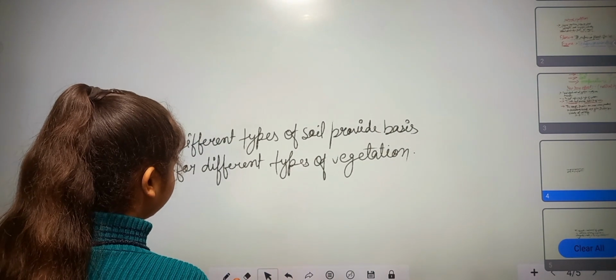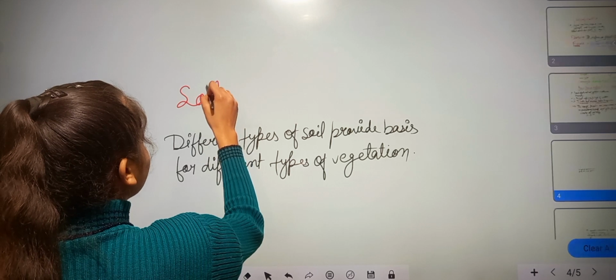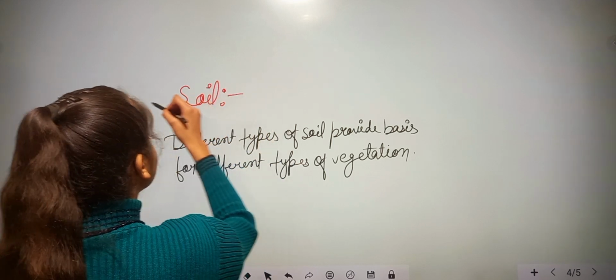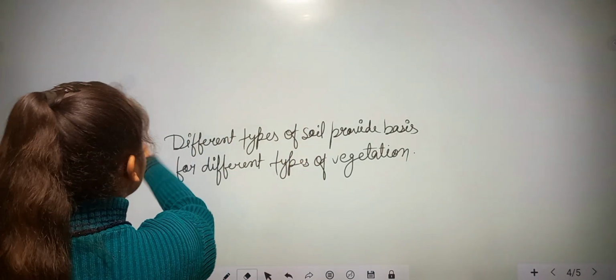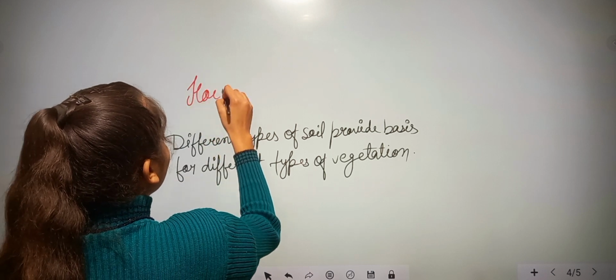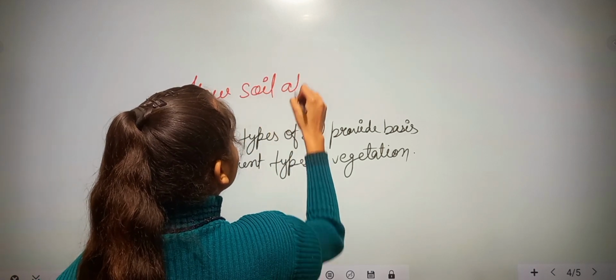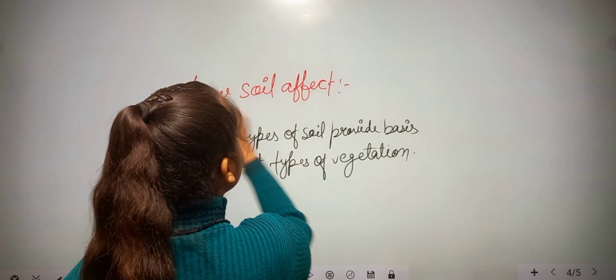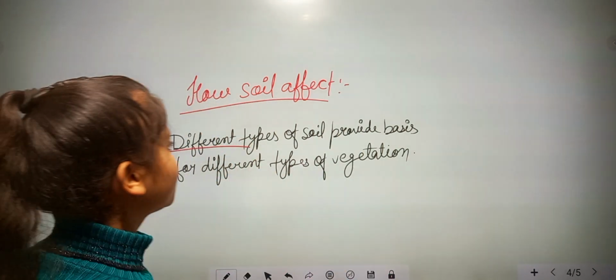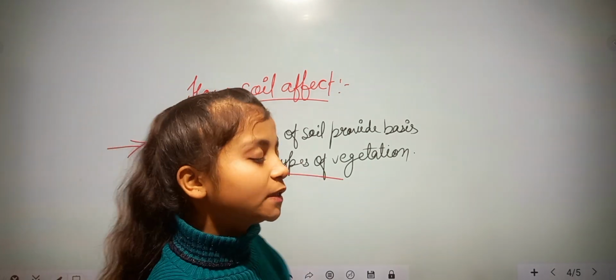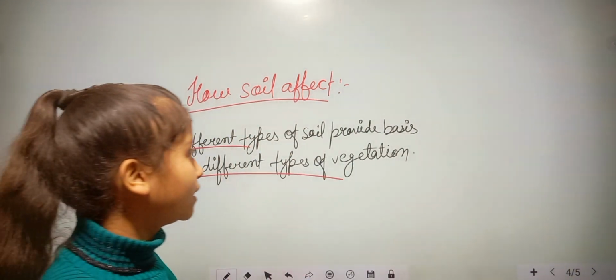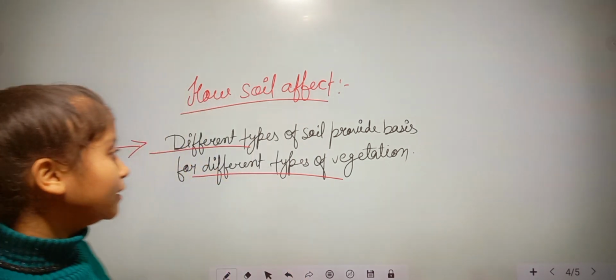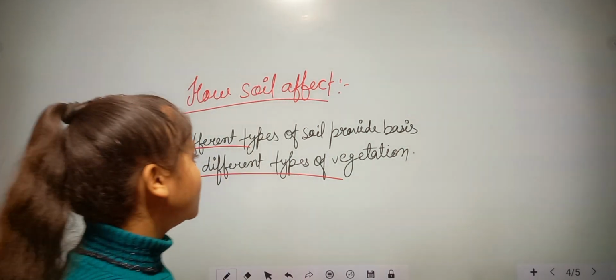So our third one is soil. Okay, how does it affect? It means how soil affects. The different types of soil provide the basis for different types of vegetation. It means there are many different types of soils available on the land, and they also provide different types of vegetation.